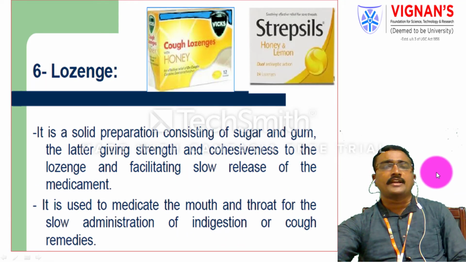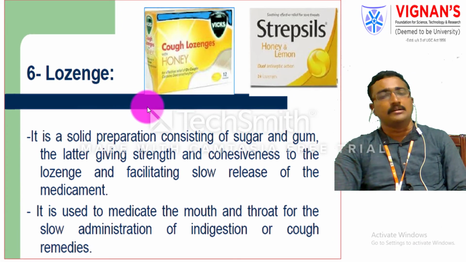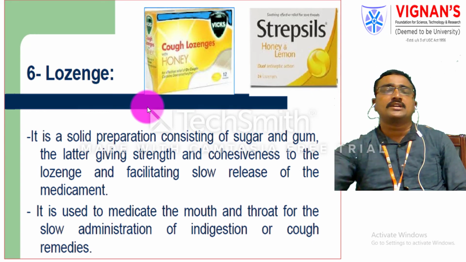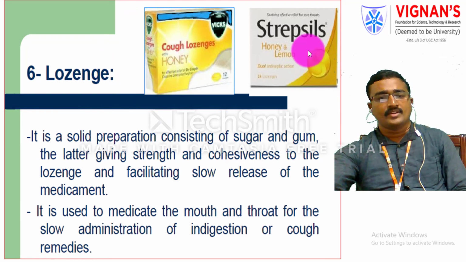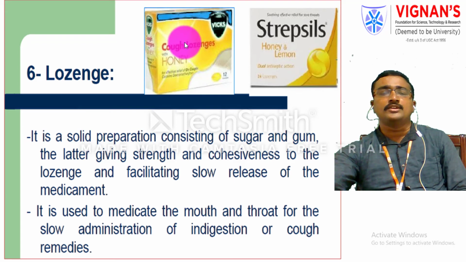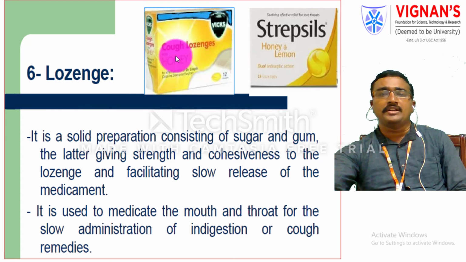The other solid product is lozenges. Lozenges consist of sugar and gum. Because the sugar and gum provide strength and cohesiveness, they facilitate the slow release of the medicament. These lozenges are mainly used in the mouth and throat for slow administration, and for indigestion problems or cough remedies.